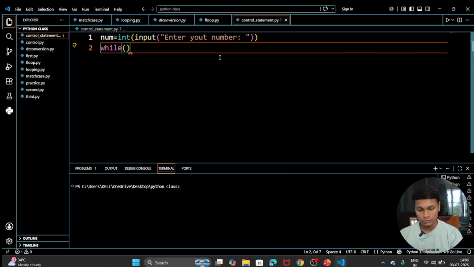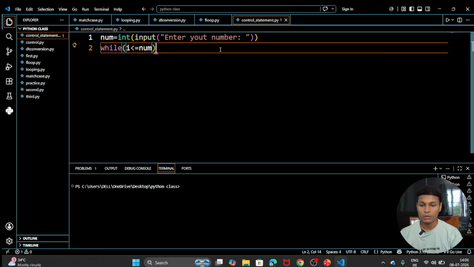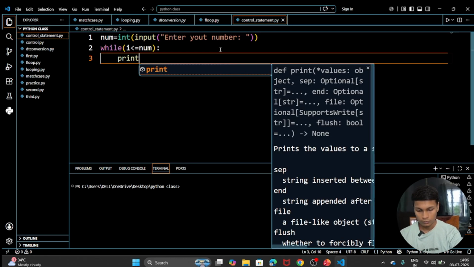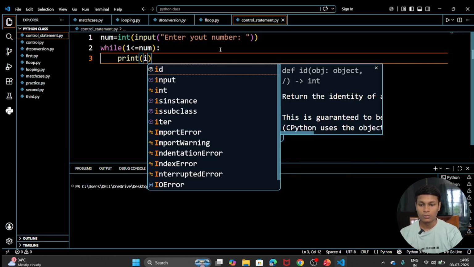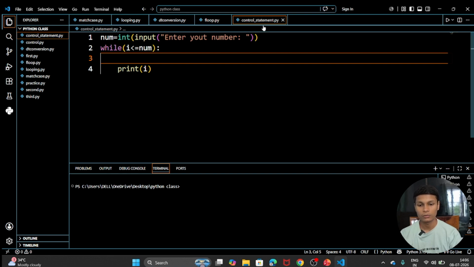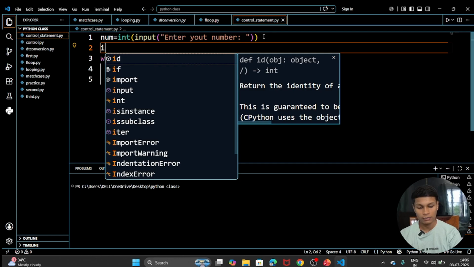While i is less than or equal to num, what we are going to do is print our i. Sorry, let's initialize i equal to 1 first.